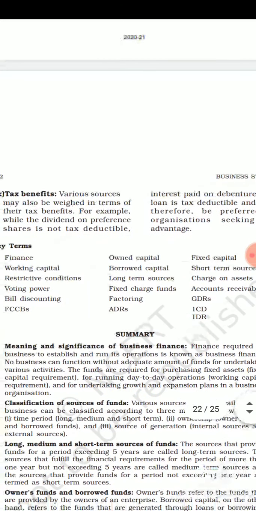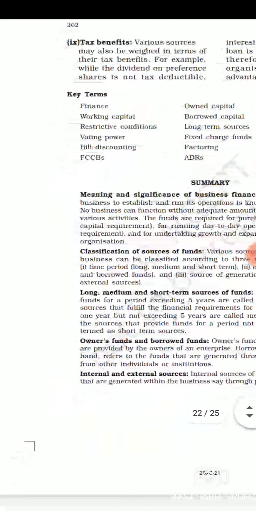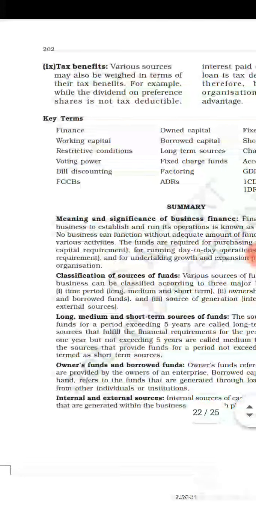So these are basically the different factors which we need to keep in our mind at the time of deciding from which source we have to raise fund for our organization. Children, with this we have finished this chapter, and from the next video we will be starting another chapter.